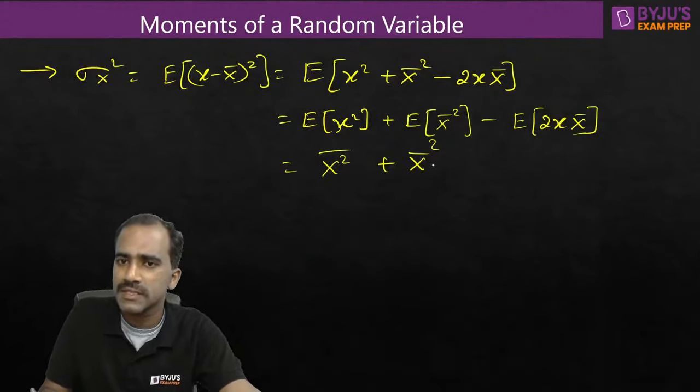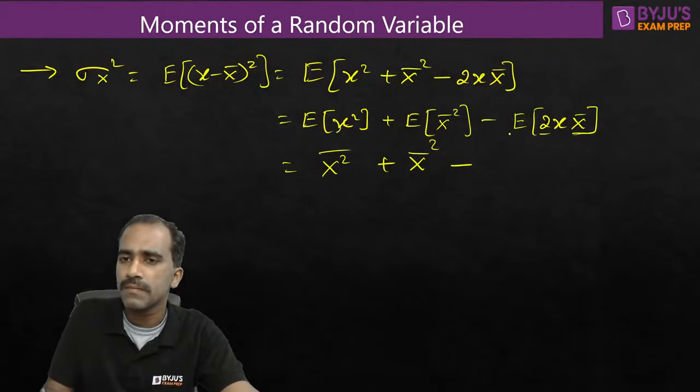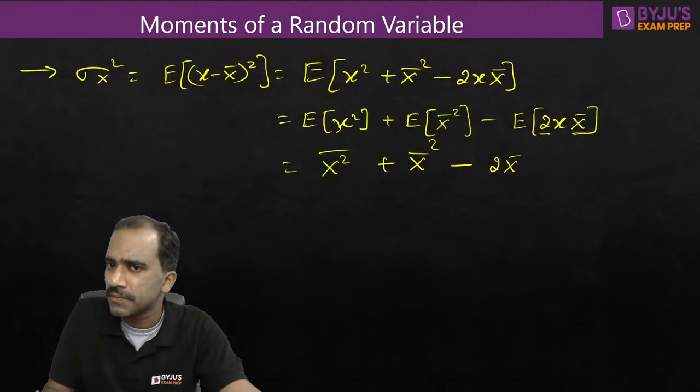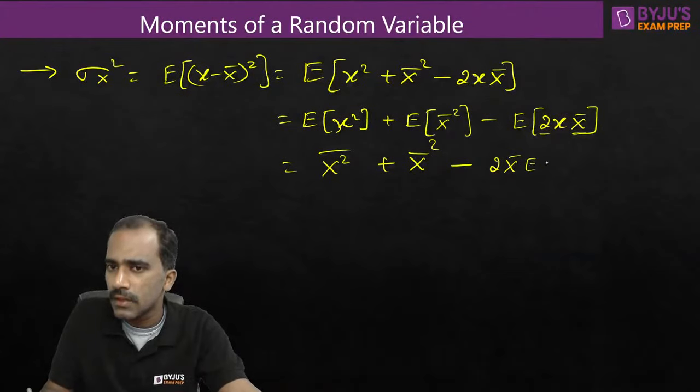Expectation of deterministic things is the same deterministic thing. So there are two constants here, 2 and x bar, both are constants. Can we put these constants outside the expectation? Can we? Because expectation means what? We are weighted averaging with respect to the PDF, probability density function. So if you do weighted average, we will be doing integration or summation. So 2 and x bar are constants. Can we put this 2 and x bar outside the expectation? Because expectation is nothing but integration or summation. When you do that, the constants, we can put outside the summation or integration, correct?